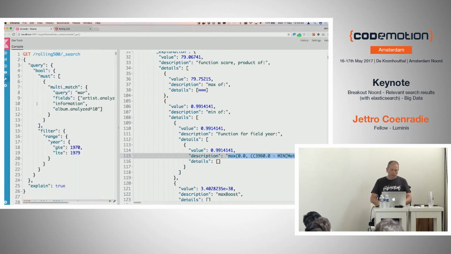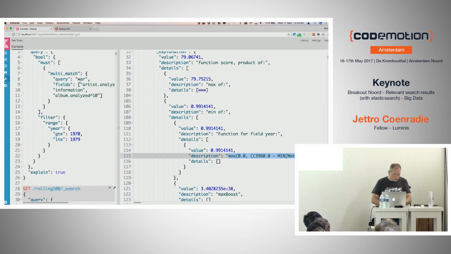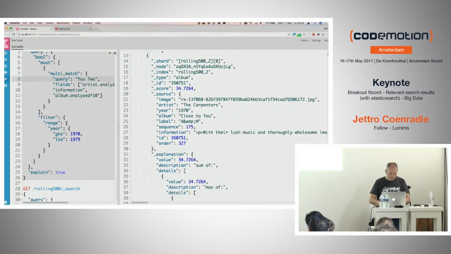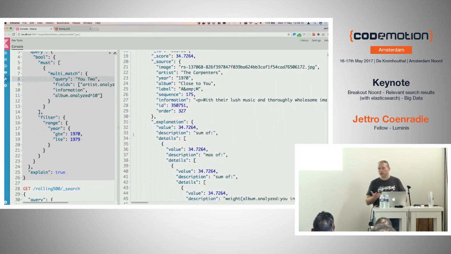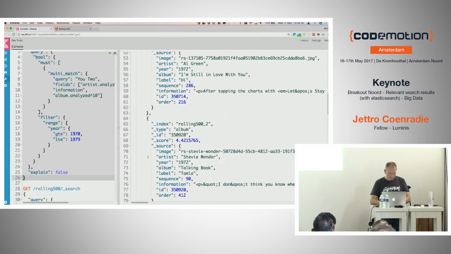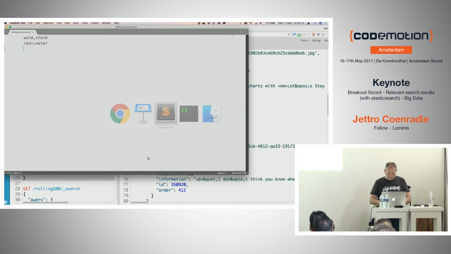So if I'm going back to the query part, and I think I can reuse this one, U2, it doesn't really find albums about U2, does it? I mean, close to you. Let's leave out the explanation now. This is not what we want.